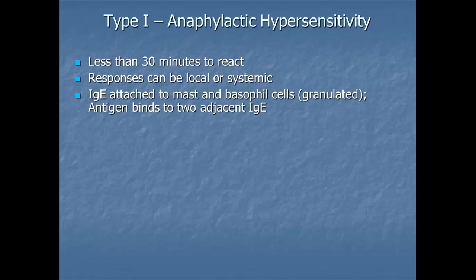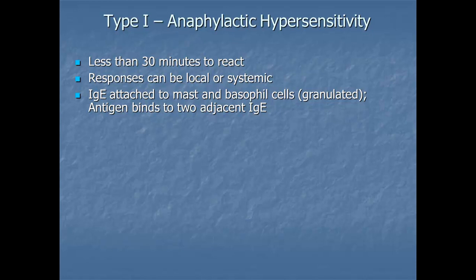IgE attaches to mast and basophil cells, which we know have granules in them, and those granules are filled with mediators. The mediators would be histamine, prostaglandins, and leukotrienes. And we've already learned what all 3 of those do back in chapter 9.